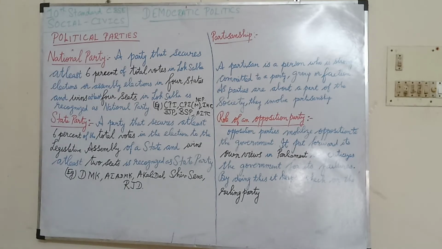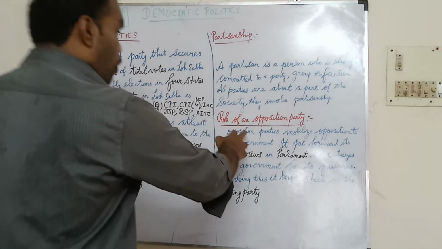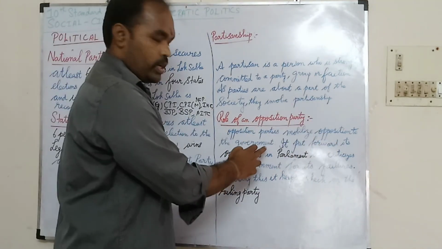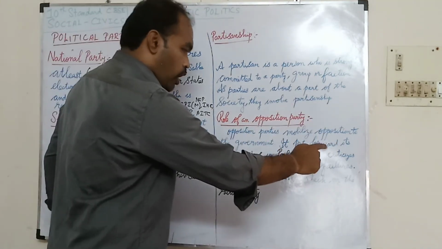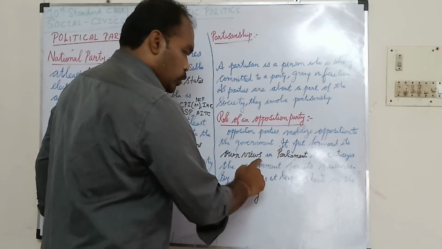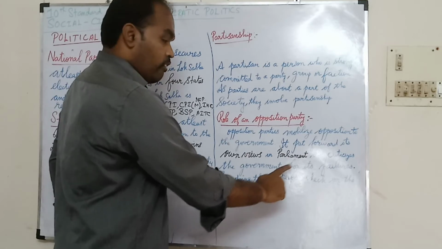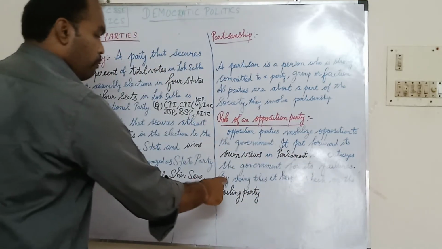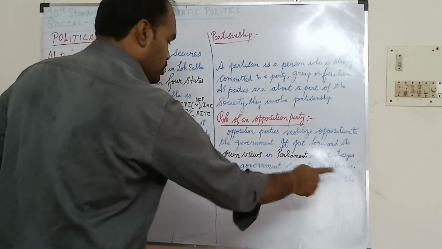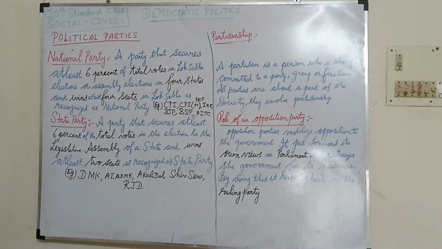Mainly, an opposition party mobilizes opposition to the government. It puts forward its own views in parliament and criticizes the government for its failures. By doing this, it keeps a check on the ruling party. This is the role of an opposition party.